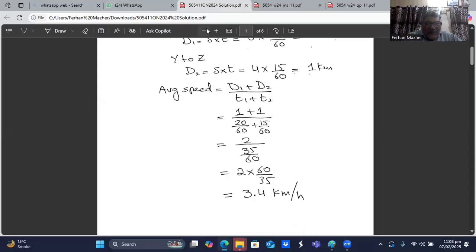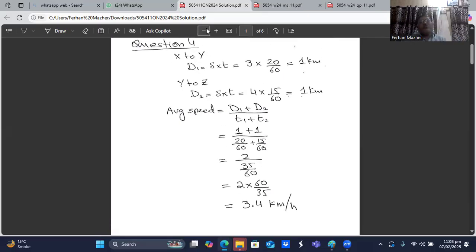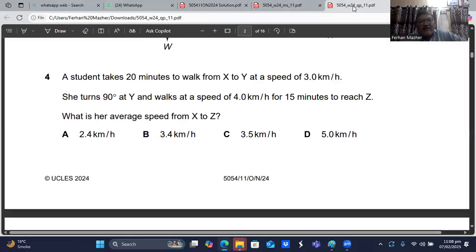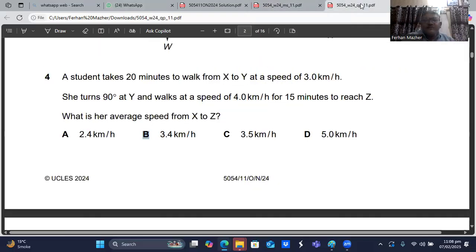So the average speed for the whole journey is 3.4 kilometer per hour. Let's check. So we think that B is the choice. Question number 4, we think B is the choice, which is the right answer, sir.